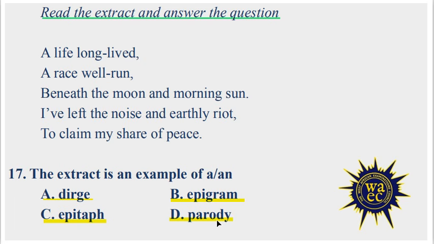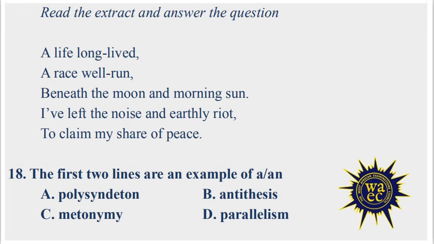Although the poem is about the death of someone, the tone is not mournful, so it is not a dirge. It rather celebrates the achievement of the dead. Hence, the correct option is option C, epitaph. Epitaph is a brief inscription on a tombstone that summarizes the life and the legacy of the dead person. It is an epitaph. Let's go to question 18, still on the same extract.